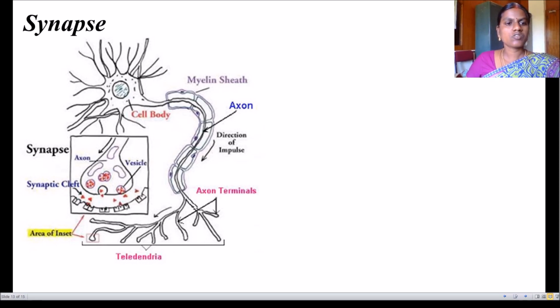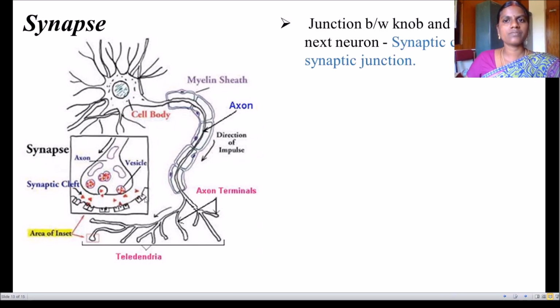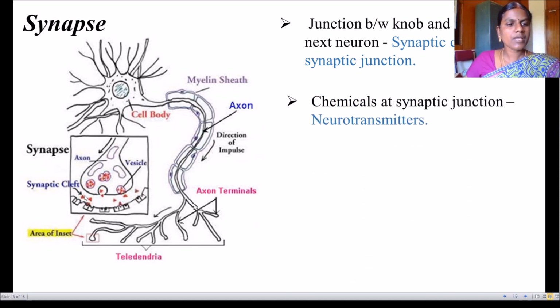So the space between the synaptic knob and the resting surface is called synaptic cleft, or the synaptic cleft is otherwise called synaptic junction. This junction between the knob and the dendron of the next neuron is called synaptic cleft or synaptic junction. Here some chemicals are present.